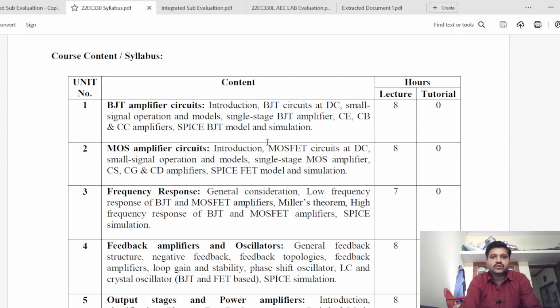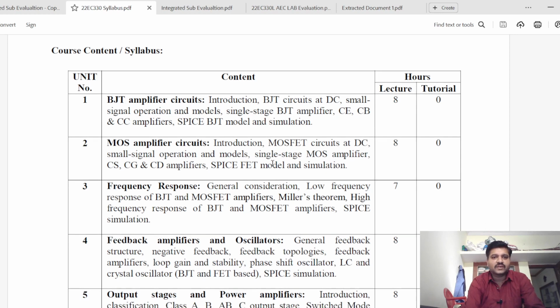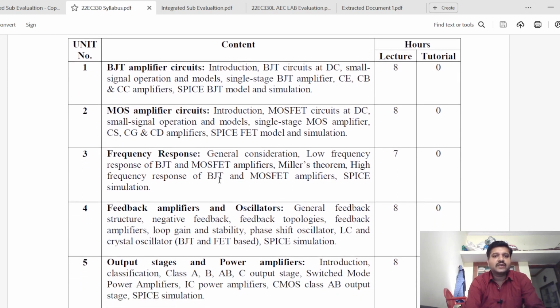So these are the 2 devices which you are going to study independently in the first and second units. Then in the third unit you are going to read about the frequency response: the low frequency and high frequency behavior of both the BJT and the MOSFET device. So you will analyze the frequency response of both devices as amplifiers.